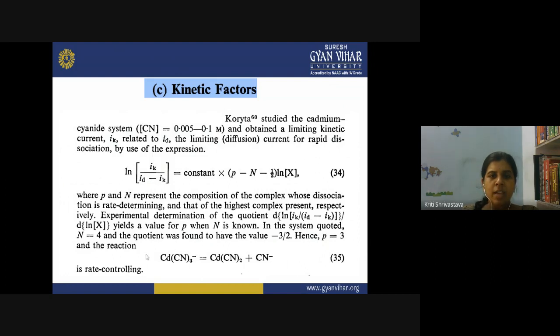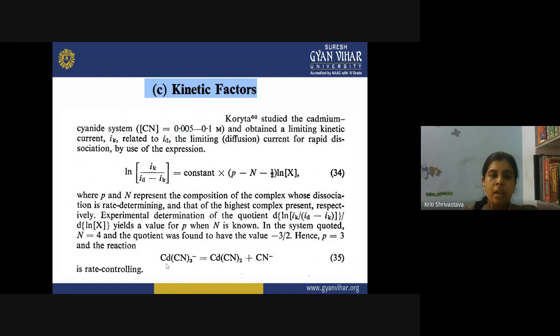So when we are studying the cadmium cyanide system, the dissociation of this complex is the rate controlling. And how did we calculate that? The complex is actually Cd(CN)4 2-. This is the complex, and it is getting formed via different processes: when only one cyanide is present, then two cyanides are attached, then three cyanides, and then four cyanides are attached at the end point.